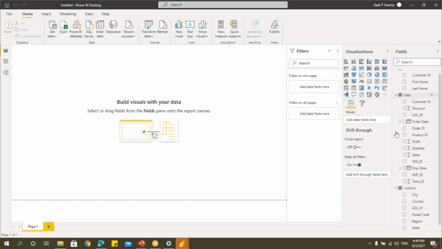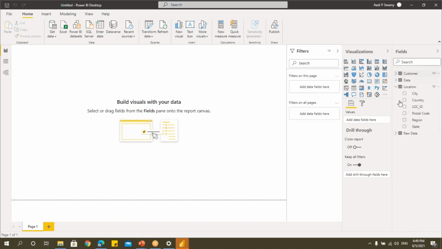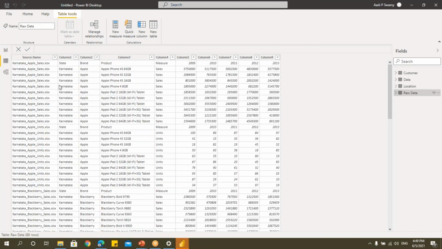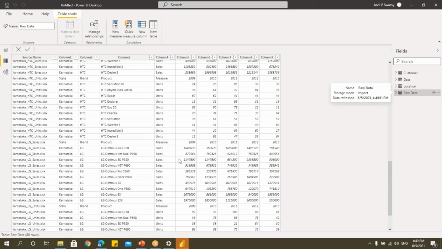All right, now we have got this raw data. The table name itself is raw data. We can rename this later. Click on this data. Now I'll click on this raw data, what got appended. You can see that the data which is there in the different files has been appended here. You can see that there are 88 rows.